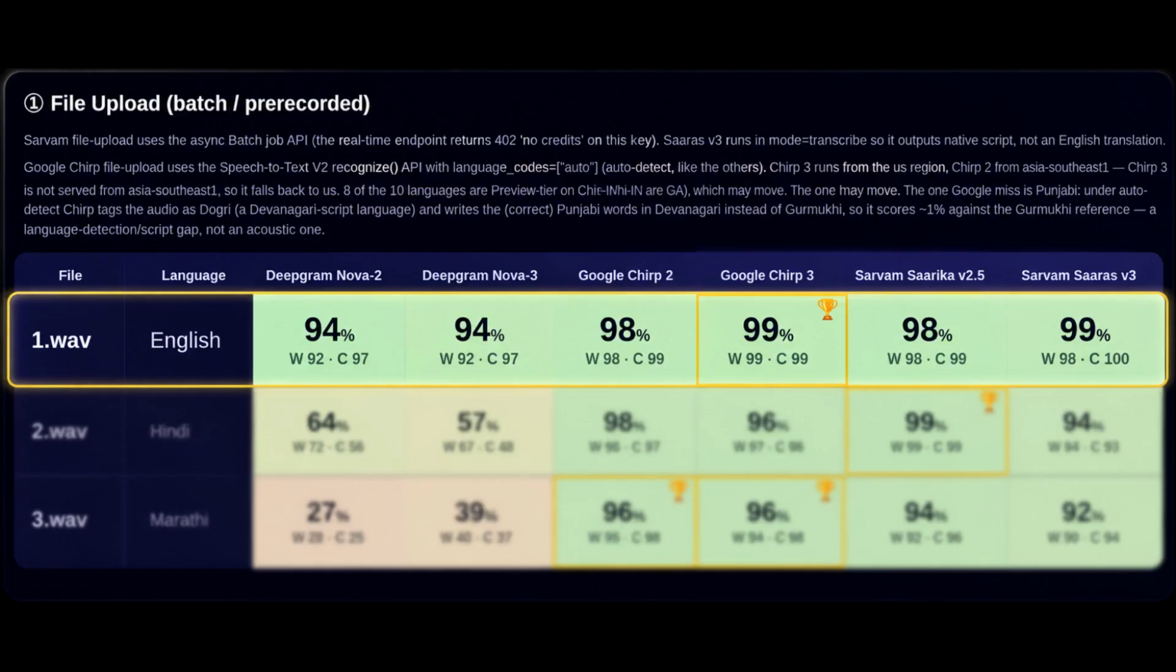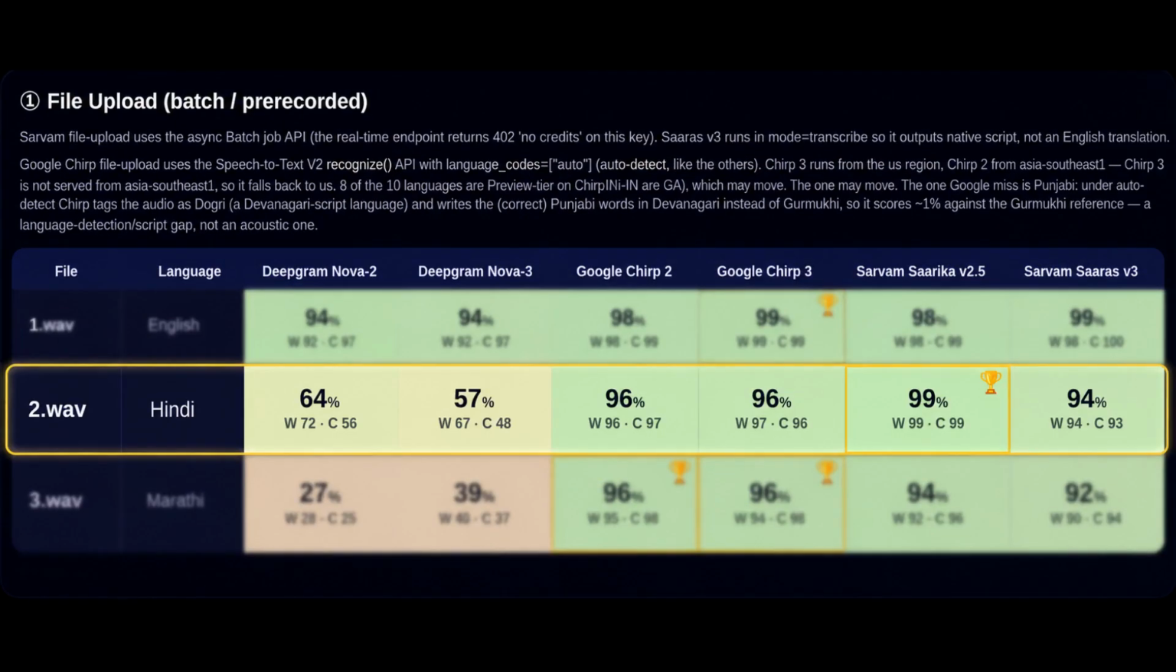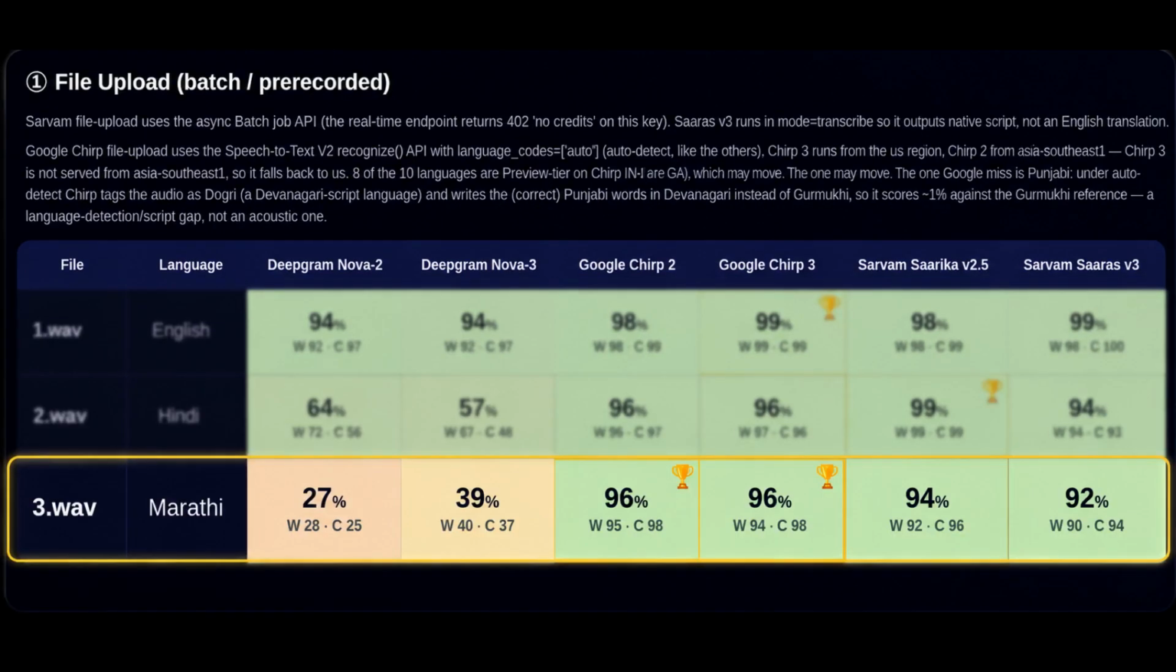Let's read the batch table. Combined accuracy, the average of word and character accuracy. English, everyone's great. Deepgram around 94. Chirp 98 to 99. Sarvam 98 to 99. Hindi, Deepgram high 50s to low 60s. But watch this. Chirp jumps to 96 right alongside Sarvam's 94 to 99. Marathi, Deepgram in the 30s, Chirp 96, Sarvam low 90s.